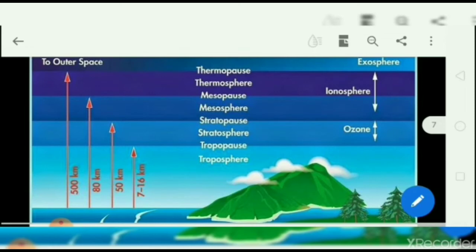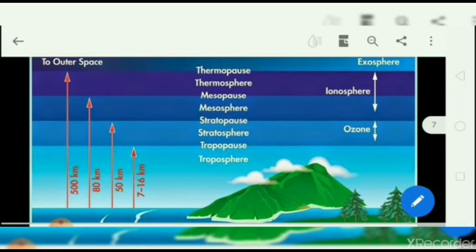Now then comes the stratosphere. Stratosphere is the layer which is beyond the troposphere and here presence of ozone layer can be seen. Then comes the mesosphere. This is the intermediate layer beyond the ozone layer and meteoroids burn over here. जो shooting stars हैं वो यहाँ आके जल जाते हैं.